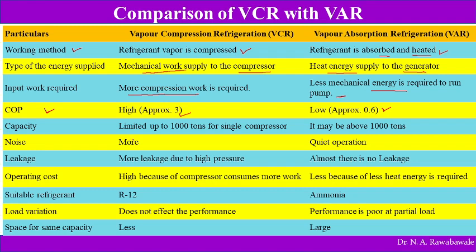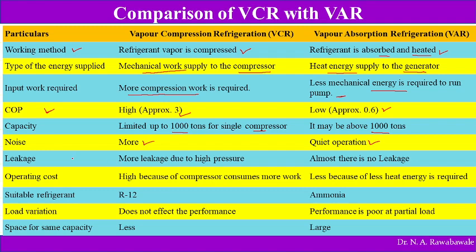Then capacity: vapor compression is maximum limited to 1000 ton for a single compressor, whereas in vapor absorption, with a single generator, it may be more than 1000. Now noise: in vapor compression, the compressor is a moving part, so it creates noise, and vapor absorption system has only a pump, which creates very little noise.